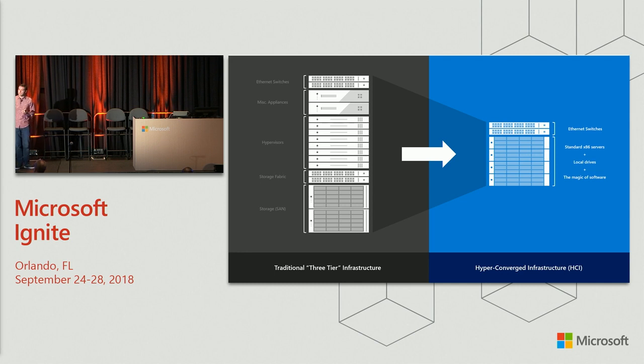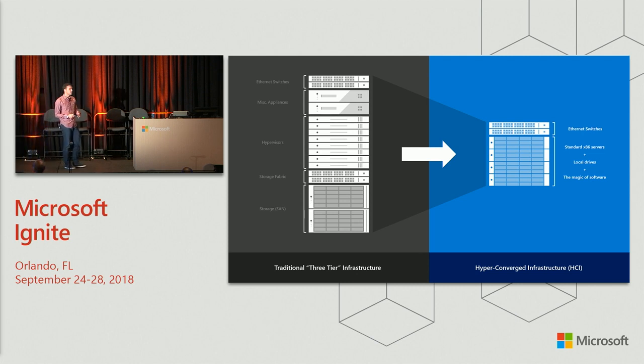They're really consolidating in a way that means you don't necessarily need the storage array, either the SAN or the NAS that you had before. You may not need the hardware appliances if you're able to replace them with software appliances, whether that's from Microsoft or from a third party. People are consolidating as they move to hyper-converged infrastructure.